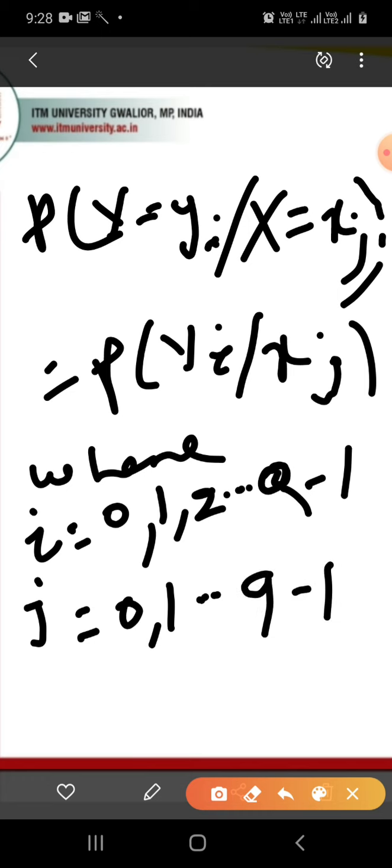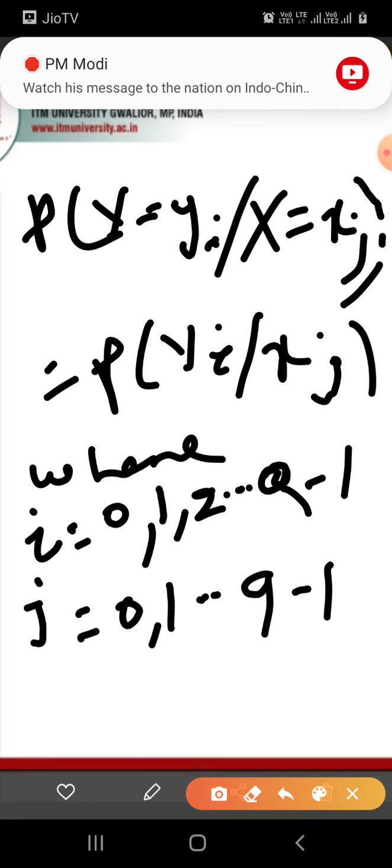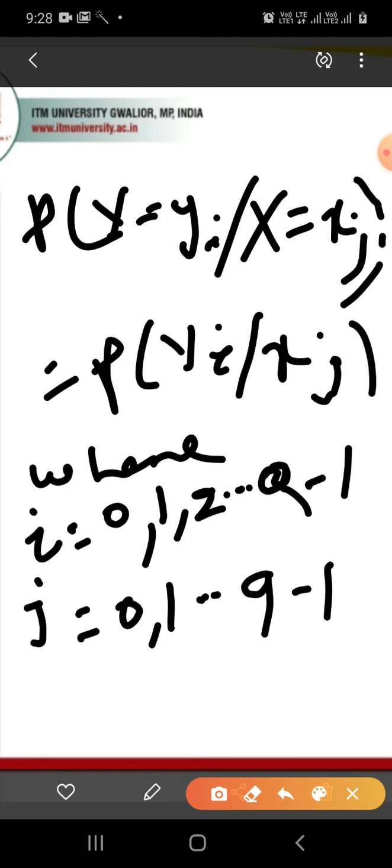We can note that the above equation represents the conditional probability that yi is received when xj was transmitted. The graphical representation of such probabilities I have already shown you.